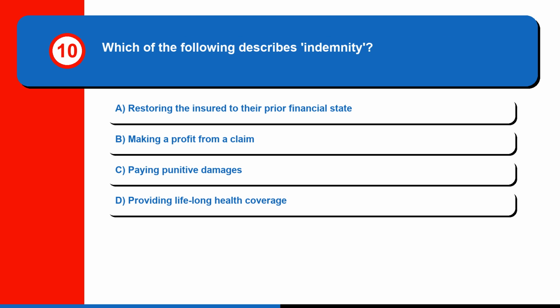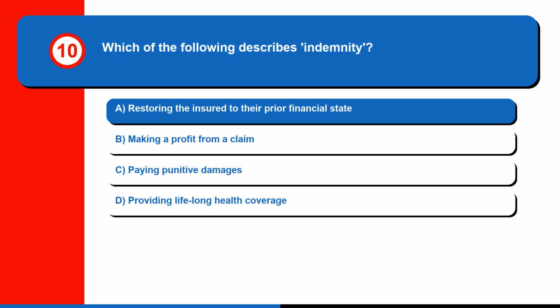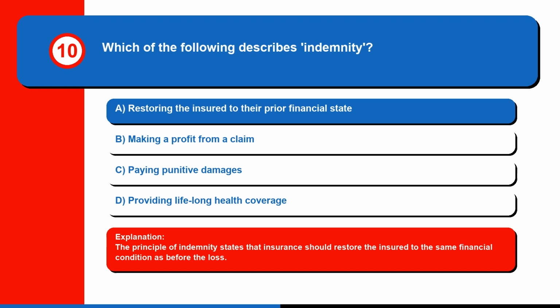Question 10. Which of the following describes indemnity? A. Restoring the insured to their prior financial state, B. Making a profit from a claim, C. Paying punitive damages, or D. Providing lifelong health coverage. The correct answer is A. Restoring the insured to their prior financial state. The principle of indemnity states that insurance should restore the insured to the same financial condition as before the loss.